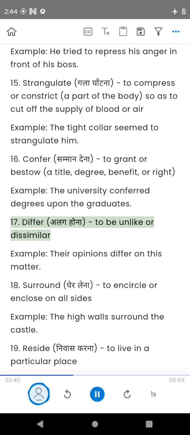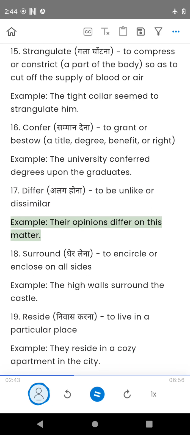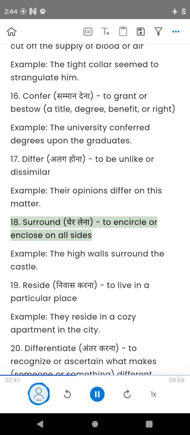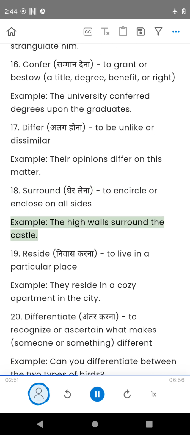17. Differ, to be unlike or dissimilar. Example, their opinions differ on this matter. 18. Surround, to encircle or enclose on all sides. Example, the high walls surround the castle.